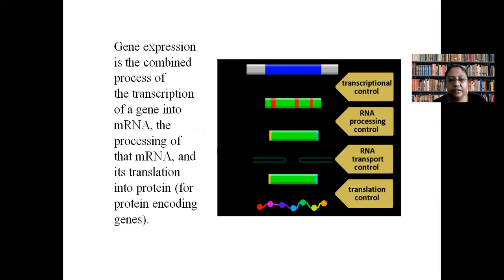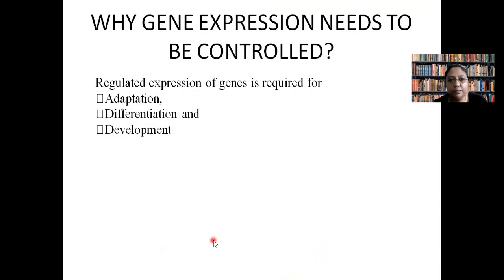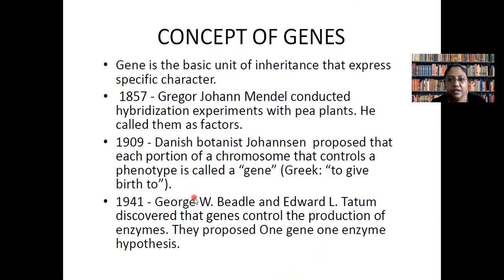Apart from that, we talked about the mild difference between eukaryotic and prokaryotic gene expression regulation. We also talked about the significance of this, that is, why we need to have regulation of gene expression.